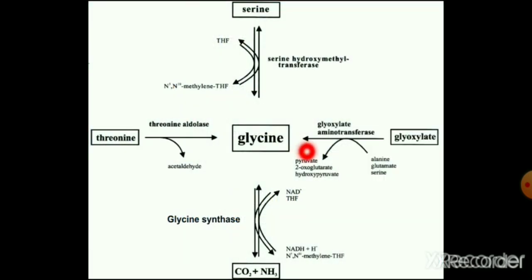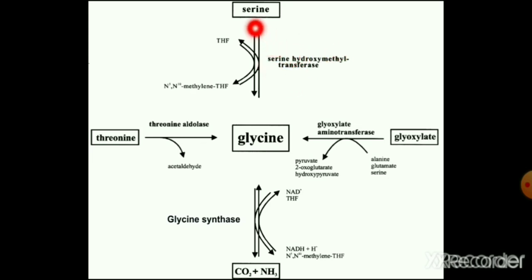In this picture, you can see the synthesis of glycine from various sources. From the amino acid serine, the beta carbon of serine is channeled to the one-carbon pool by tetrahydrofolic acid, and the alpha carbon is converted to glycine by the enzyme serine hydroxymethyl transferase.